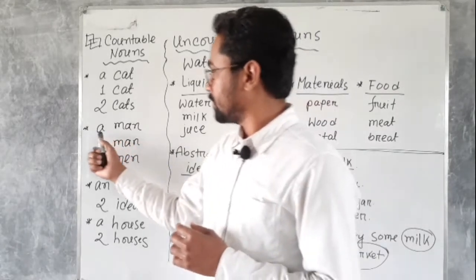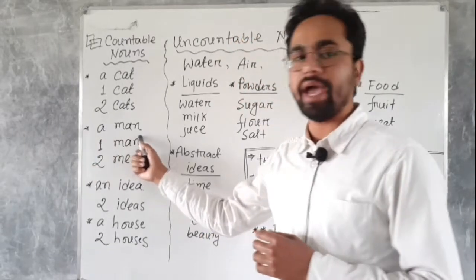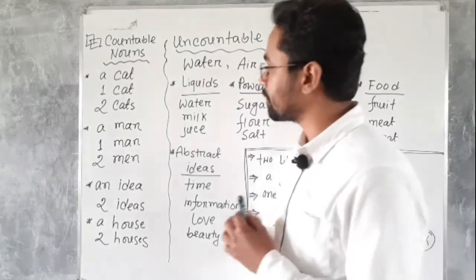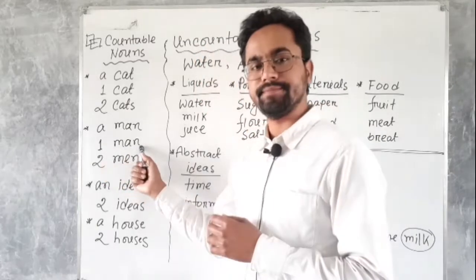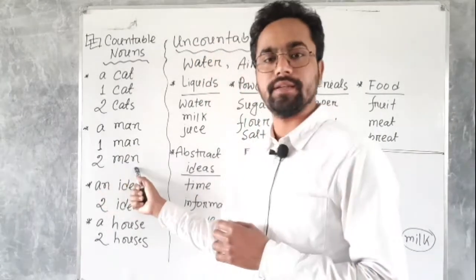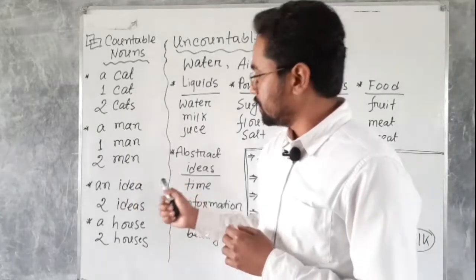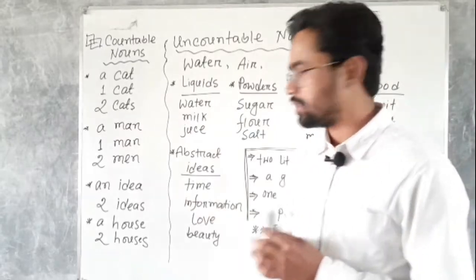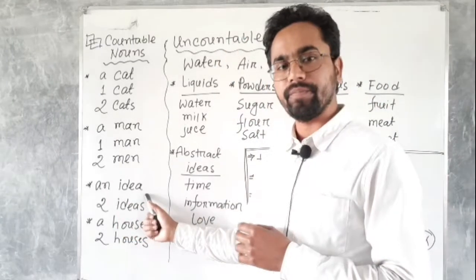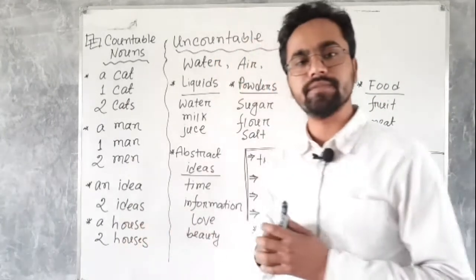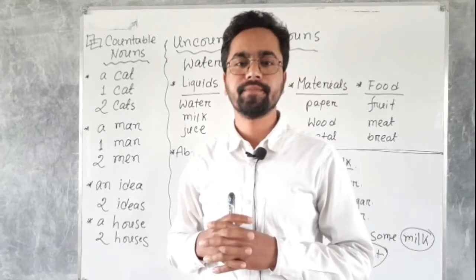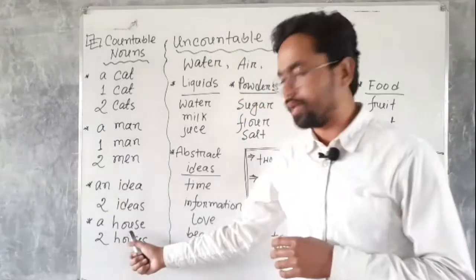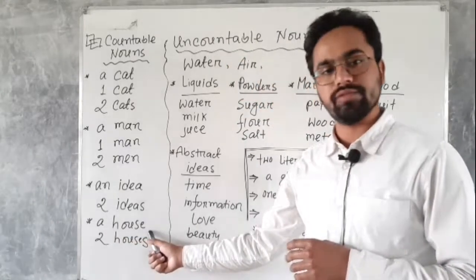And then the next example is a man. You can count a man: one man, two men. And then ideas: an idea, two ideas, three ideas. After that, the next example is house.